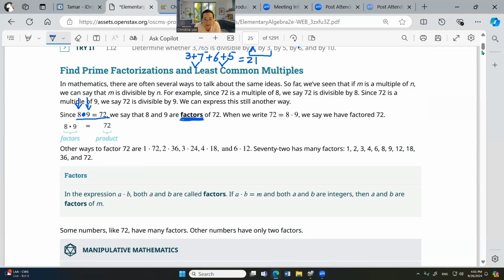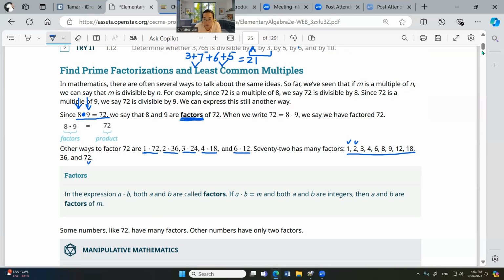Now, we have many different factors. 1 times 72 or 2 times 36 is 72. 3 times 24, 4 times 18, 6 times 12. Okay, many different ways to get factors. So you have many factors. You have all these factors.